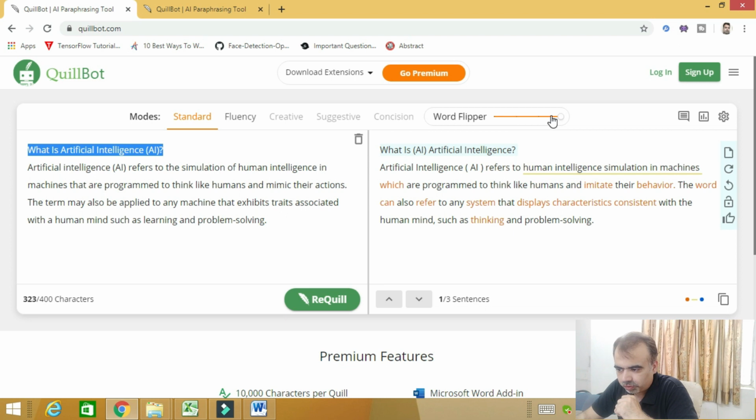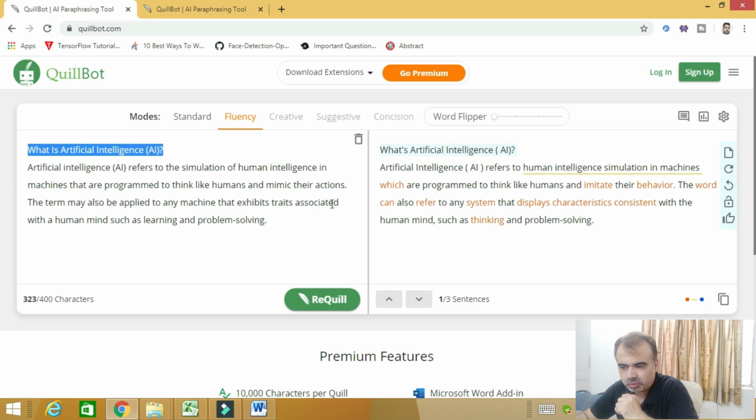If I put it in between, you see how the change is done, which is almost the same. If I use fewer synonyms, with only one sentence shown, that gets changed. If I click on fluency, then again it will show you the same sentence. So this is how you can work with this software.